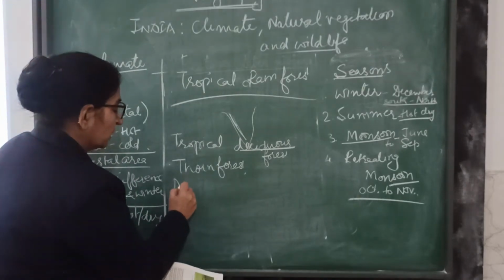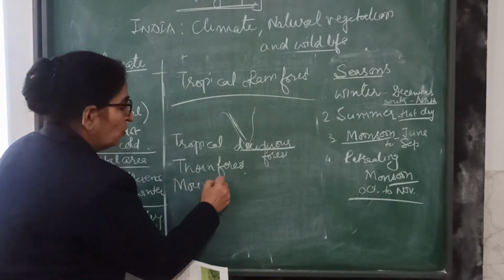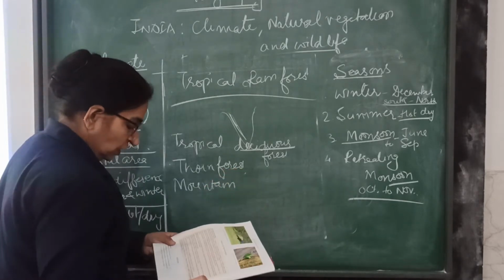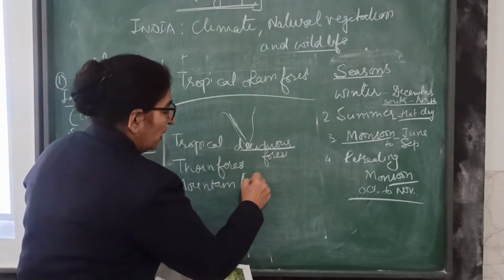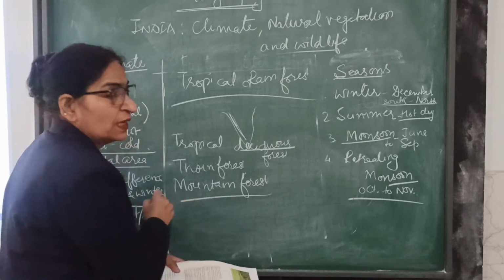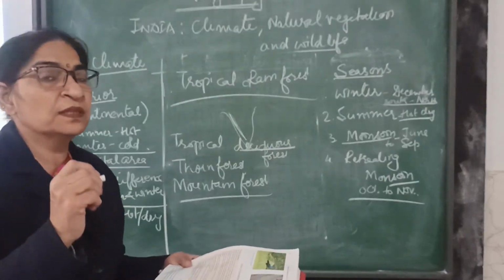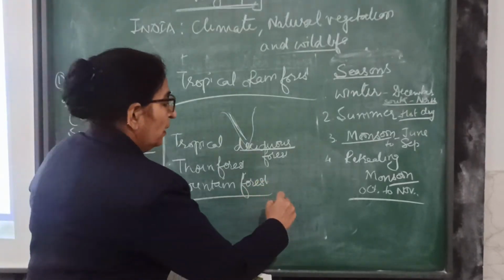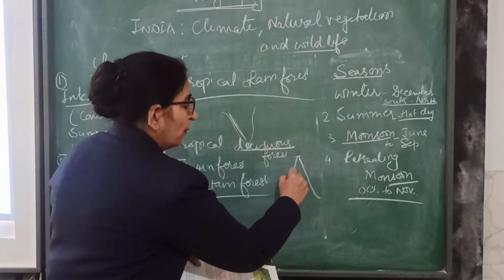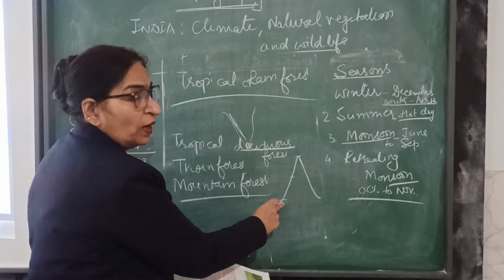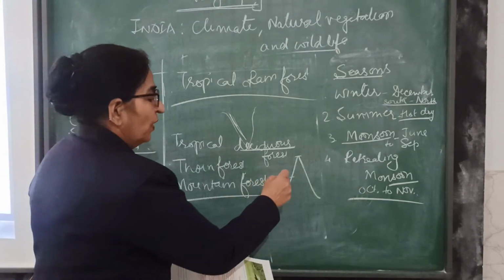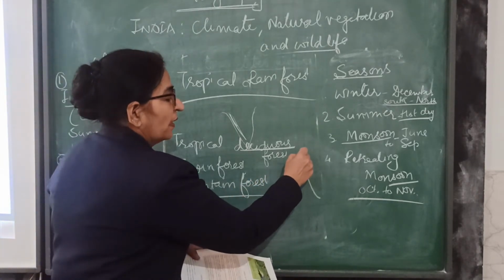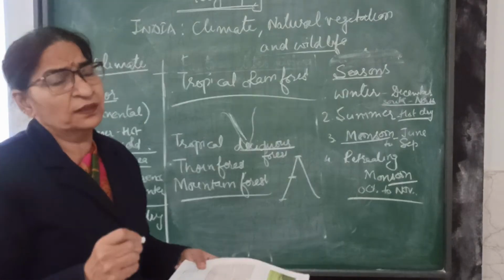Next we go with the next type of vegetation, called mountain vegetation, or we can also say mountain forest. By the name itself we will come to know that these are the trees or vegetation which belong to the mountain area. In the mountain area there are 3 different types of vegetation. At lower level there are trees, then we have shorter trees, and at last on the top we have only grasses or shrubs.